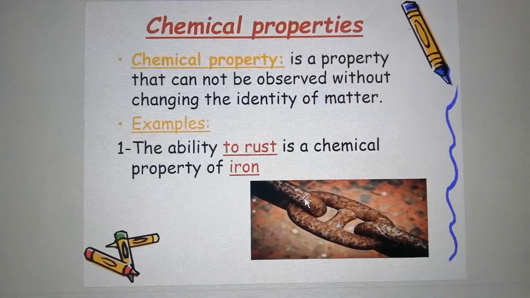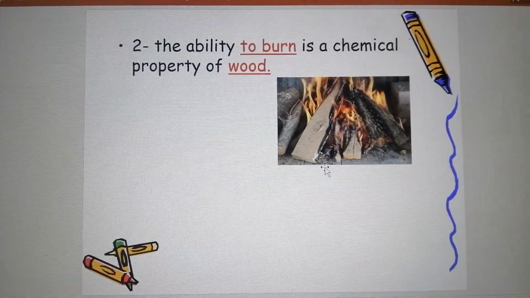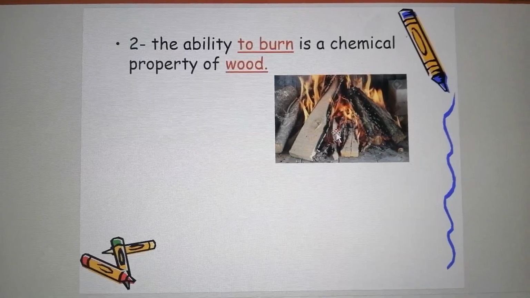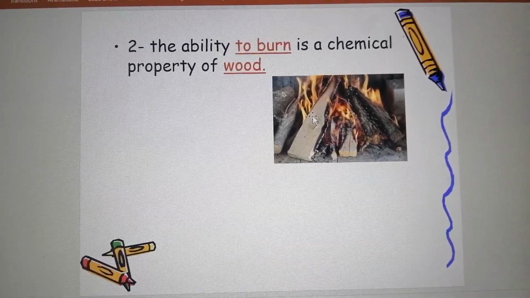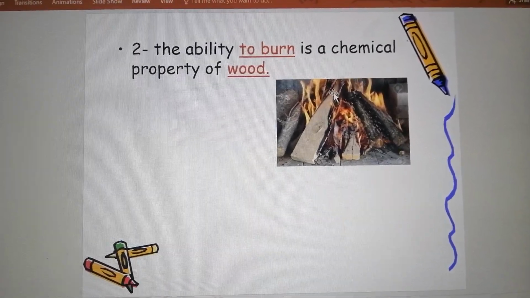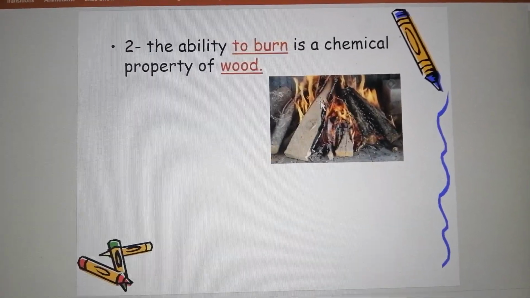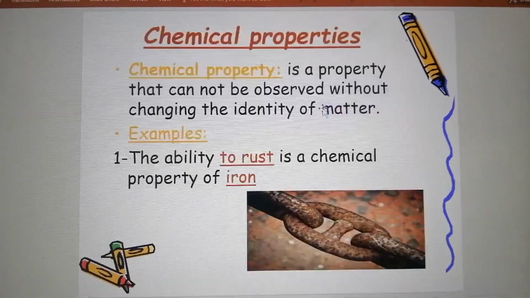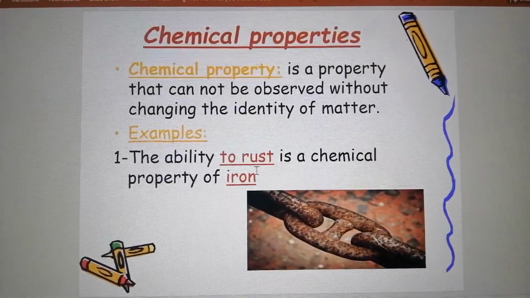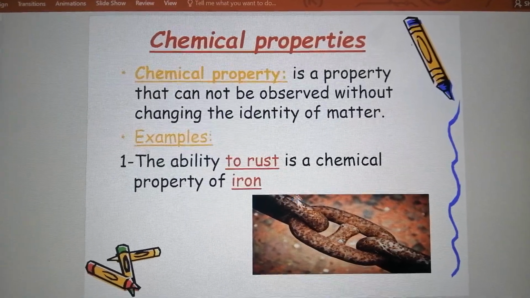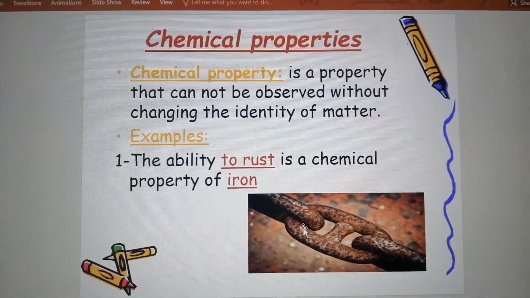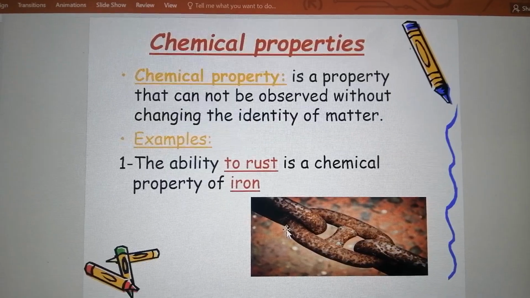As you see here in the picture. What else? The wood. When we burn it, it will change into ashes. So we will not observe that there is a change except when the wood changes into ash. And here we will not observe that the iron is changed except when we see its color became orange and cracked like this. Okay? So this is rust.